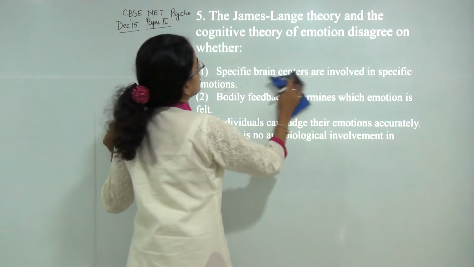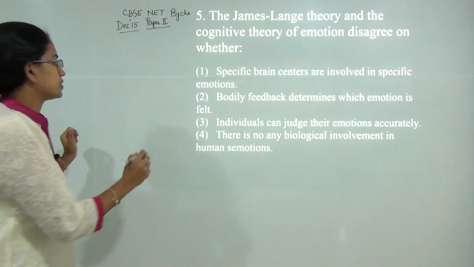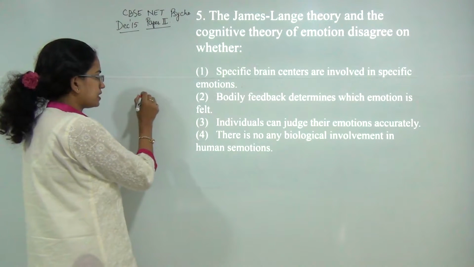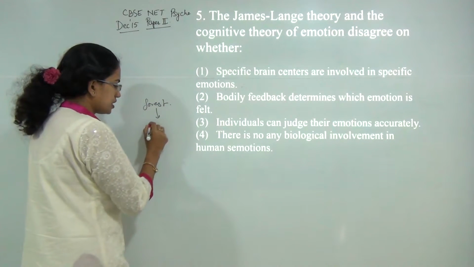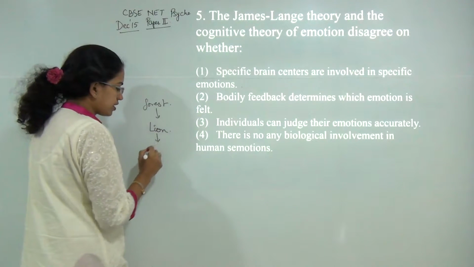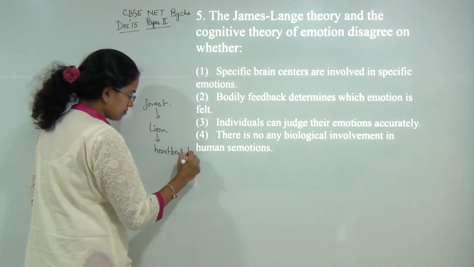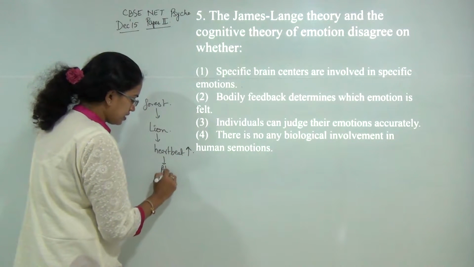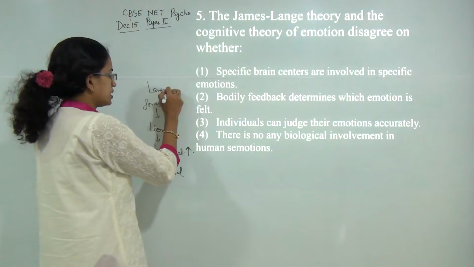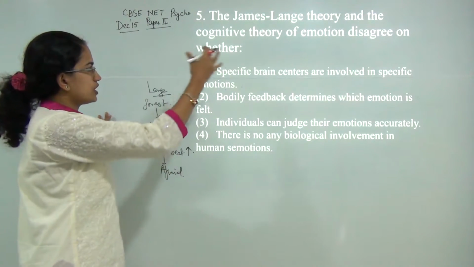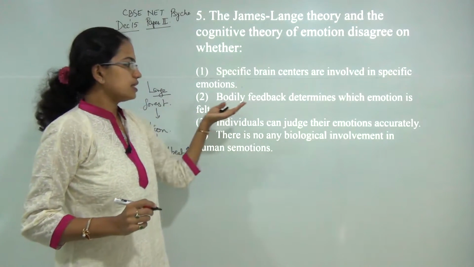James Lange theory and the cognitive theory of emotion disagree on. Now let's first understand the James Lange theory. James Lange theory explains that you enter into a forest, you see a lion. Seeing a lion, what happens is your heartbeat increases, and finally you feel trembling, and because of that you are afraid. So that is what James Lange explained in his model. So he said there is biological feedback which determines the emotion.